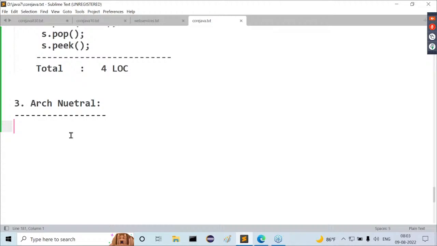What is the meaning of tight coded programming language? Less number of lines of code, more results. Then what is the meaning of architectural neutral programming language? It has to run its applications in all the hardware systems. It must be compatible with all the hardware systems. It should not be bound with any particular hardware system. So because of that reason, they are including the content like architectural neutral programming language.